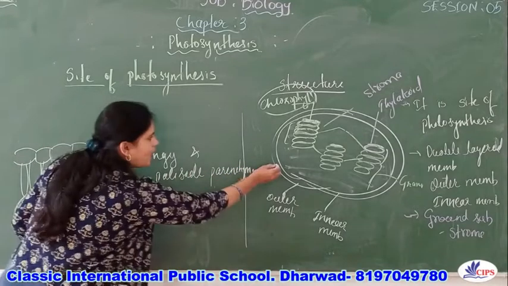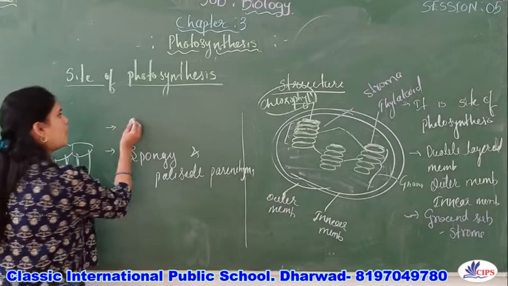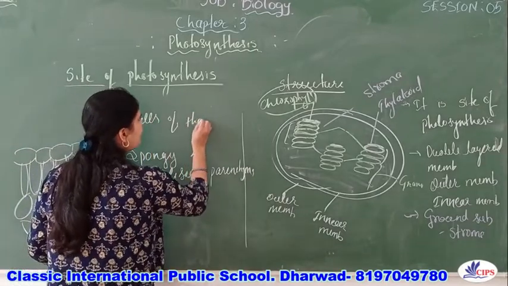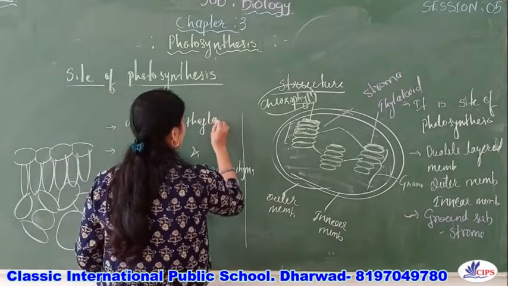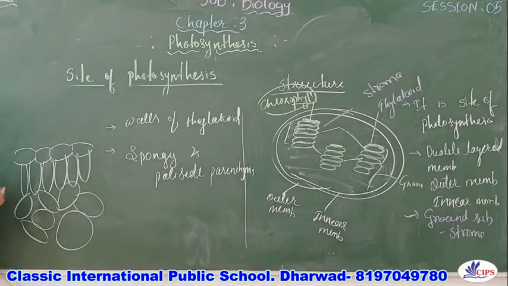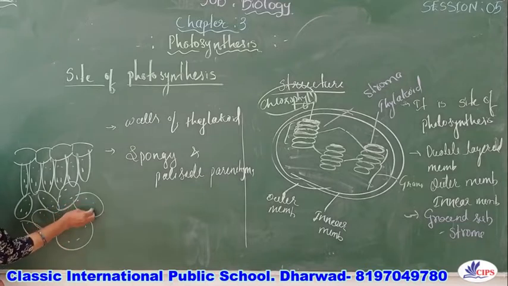So the chloroplast is present on the walls of the thylakoid, and also in the spongy parenchyma and the palisade parenchyma. All of these are the green pigment, which is chlorophyll.